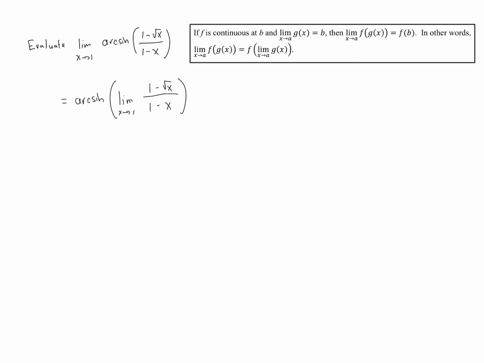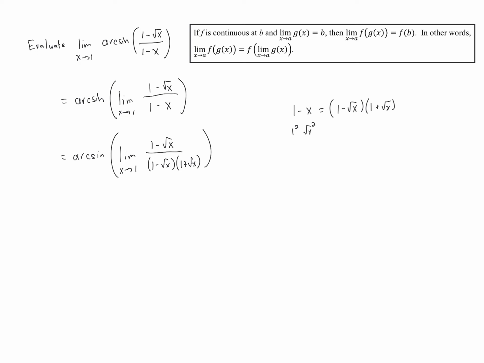But there is a trick that we can use here. You can think of 1 minus x as a difference of squares. It is 1 minus root x times 1 plus root x, because 1 is 1 squared and x is root x squared. And so we can rewrite that denominator, and we end up getting 1 minus root x in the numerator, and then 1 minus root x times 1 plus root x in the denominator.